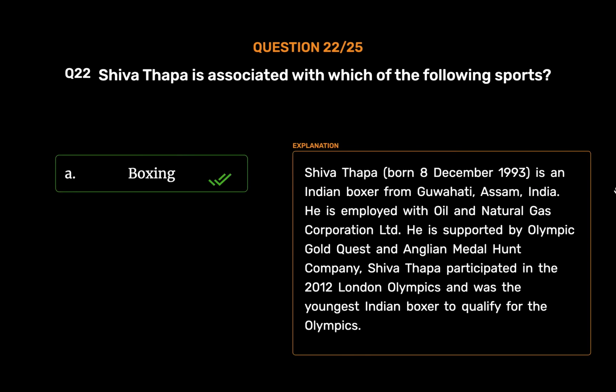Boxing. Shiva Thapa, born the 8th of December 1993, is an Indian boxer from Guwahati, Assam, India. He is employed with Oil and Natural Gas Corporation Limited. He is supported by Olympic Gold Quest and Anglian Medal Hunt Company. Shiva Thapa participated in the 2012 London Olympics and was the youngest Indian boxer to qualify for the Olympics.